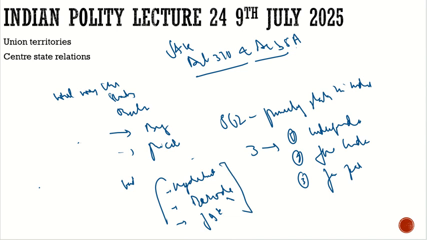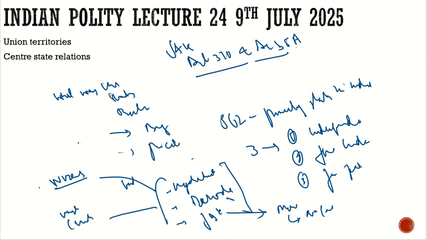So the situation was different. In Hyderabad, it was under the Nizam, a Muslim ruler. In Baroda, here also the ruler was Muslim, but the population was majorly Hindu. In J&K, it was the opposite of Baroda: the population was Muslim, but the leader was non-Muslim, or we can say Hindu. These were the three important princely states on which the decision was yet to be taken.